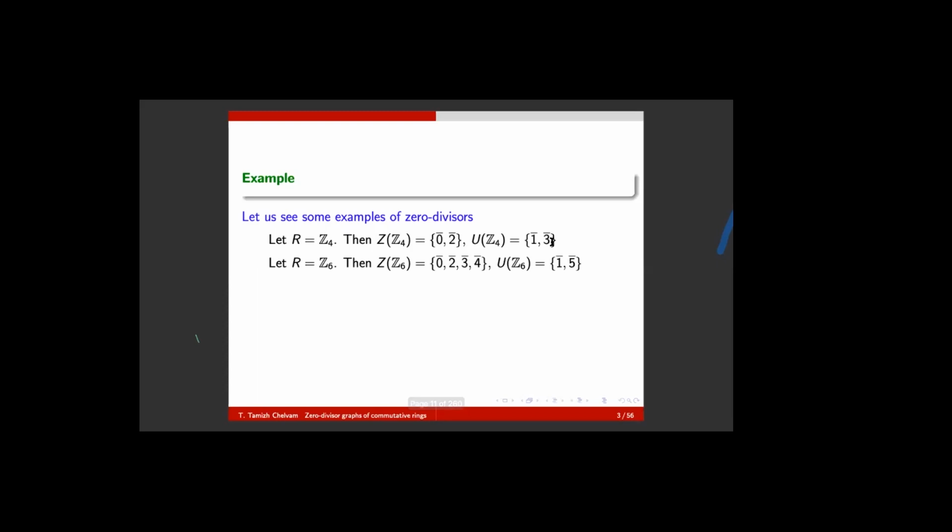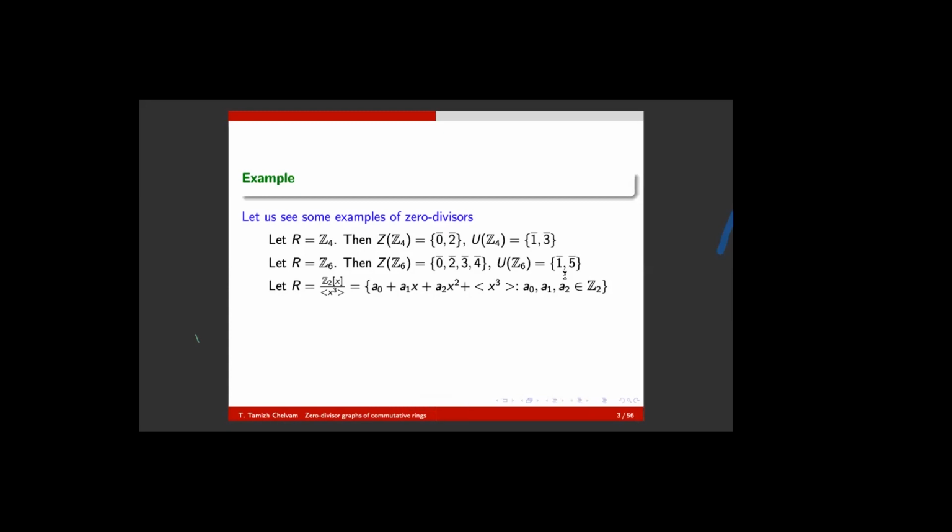For example, you take Z6, congruence classes modulo 6. As I said, 2 times 3 is 0. Therefore, 2 and 3 are zero divisors. 3 times 4 is 0 because 12 is 0 modulo 6. Therefore, they are also zero divisors. So these are the zero divisors in the case of congruence classes modulo 6. Whereas 1 times 1 is 1, 5 times 5 is 25, which is 1 modulo 6, they are self-inverse elements. They are the multiplicative inverses in the congruence classes modulo 6.